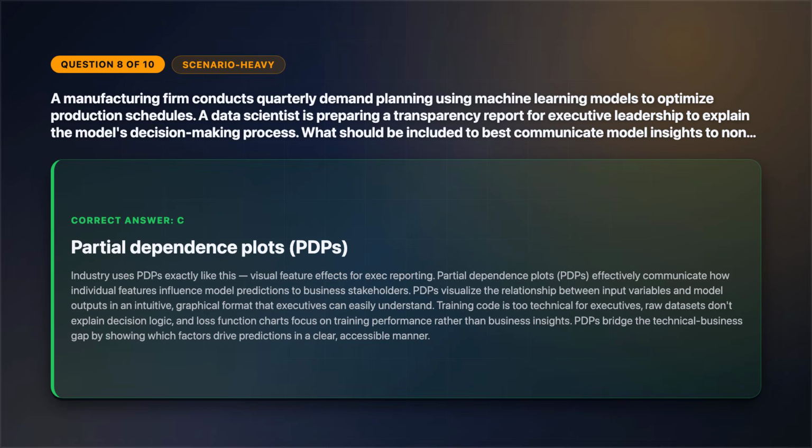PDPs visualize the relationship between input variables and model outputs in an intuitive, graphical format that executives can easily understand. Training code is too technical for executives. Raw datasets don't explain decision logic, and loss function charts focus on training performance rather than business insights. PDPs bridge the technical business gap by showing which factors drive predictions in a clear, accessible manner.